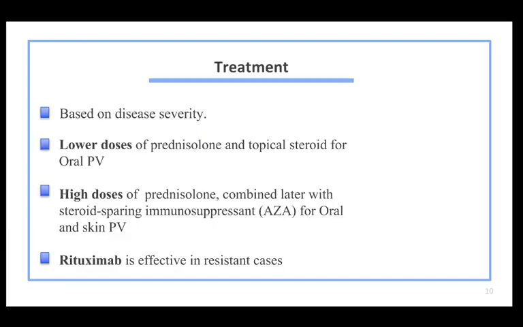The treatment of Pemphigus vulgaris is based on disease severity. Lower doses of prednisolone and topical steroid for oral Pemphigus vulgaris. High doses of prednisolone combined later with a steroid-sparing immunosuppressant for oral and skin Pemphigus vulgaris. Rituximab is effective in resistant cases. A case report.